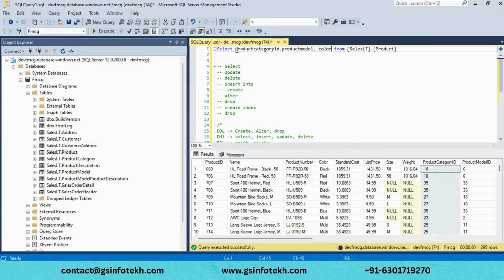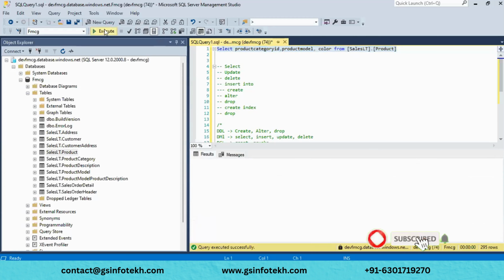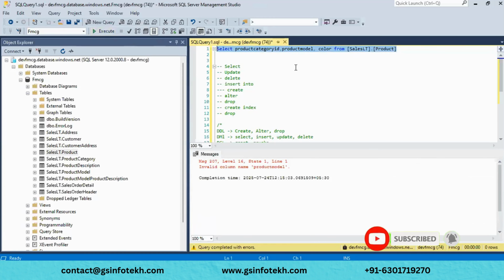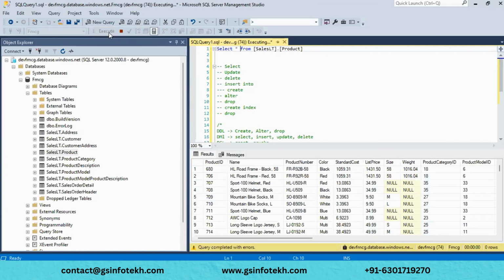I took all these fields. If I run this query, I will get all these three fields.